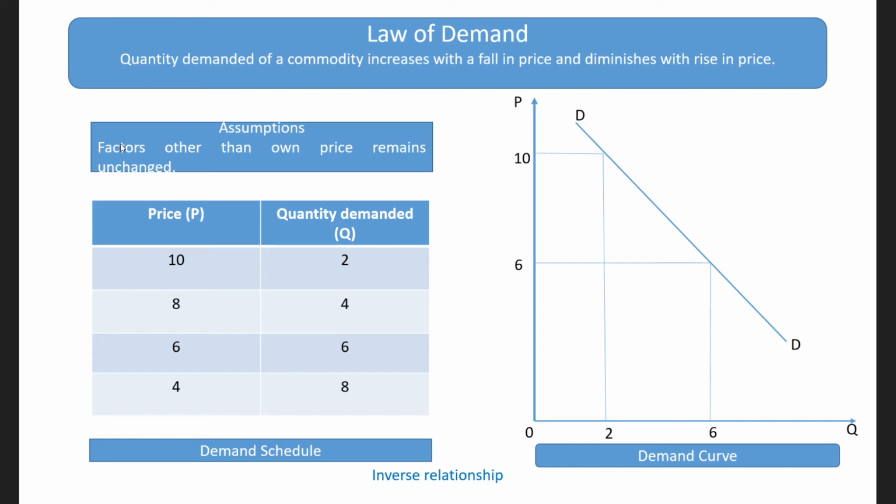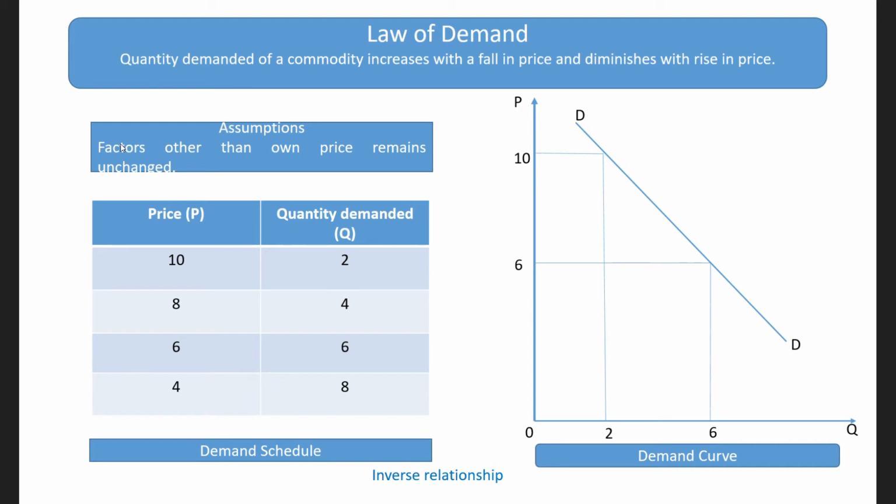For example, in the vertical axis we are measuring price, and in the horizontal axis we are measuring quantity demanded. When the price is rupees 10, how much was our quantity? It was 2 units. Then as price goes on falling, quantity demanded goes on increasing.